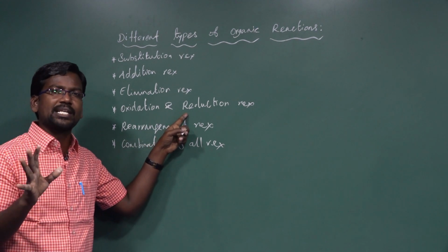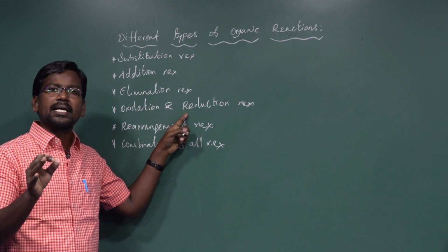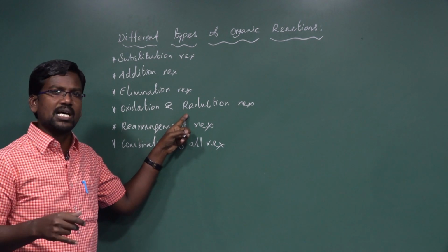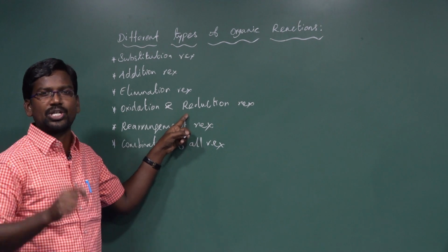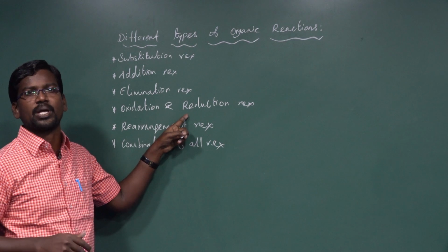Oxidation reduction. What is the meaning of the oxidation process? Addition of oxygen is known as oxidation, or removal of hydrogen is oxidation, or loss of electrons is oxidation, or a metal converted to a metal cation is oxidation. Another one, increase in oxidation number is known as the oxidation process.